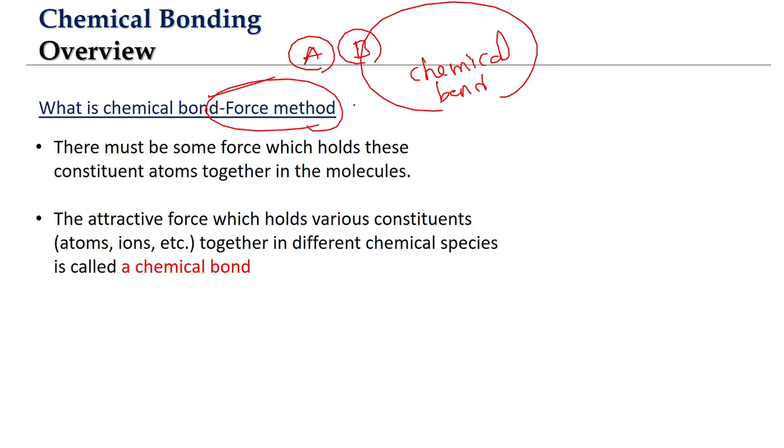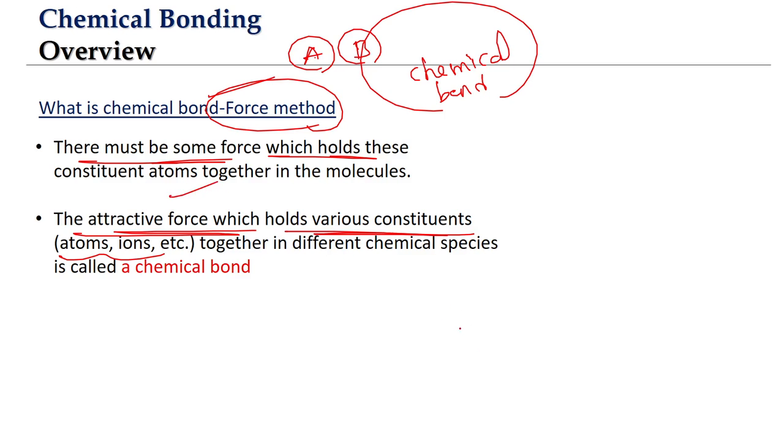What is the force method of explaining a chemical bond? When these atoms of element A and element B come together, there must be some force which is holding them together, otherwise they will move apart. So this attractive force is holding these various constituent particles, whether we talk about atoms or ions. All the constituent particles, whether atoms or ions, are held together by some attractive force.